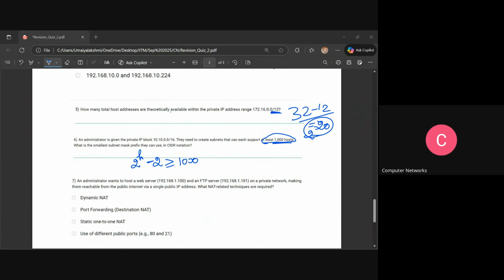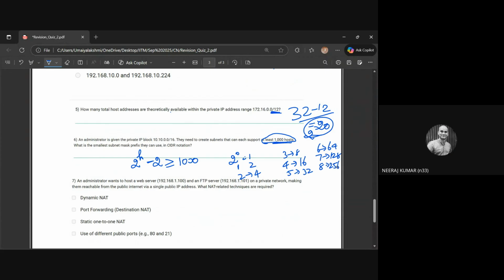So you all know, 2 to the power of 0 is 1, 2 to the power of 1 is 2, 2 squared is 4, then 8, 16, 32, 64, 128, 256, 512, and 2 to the power of 10 is 1024.